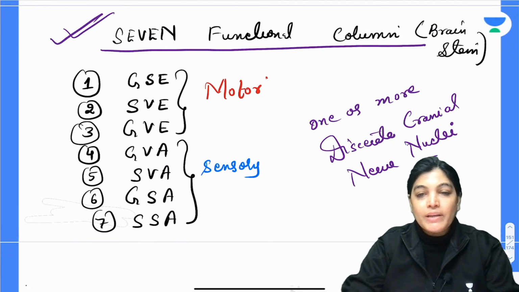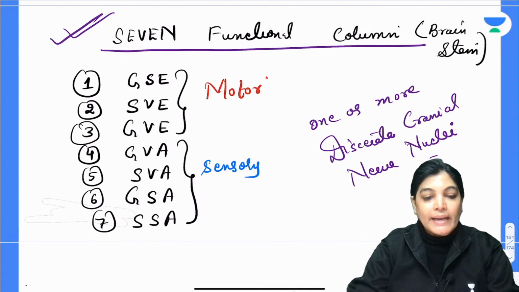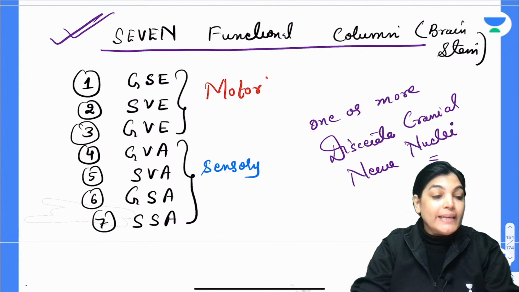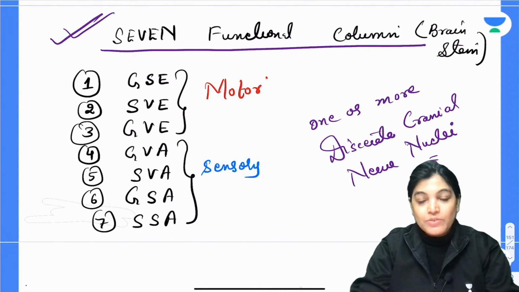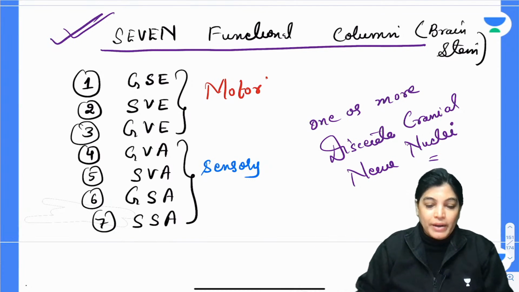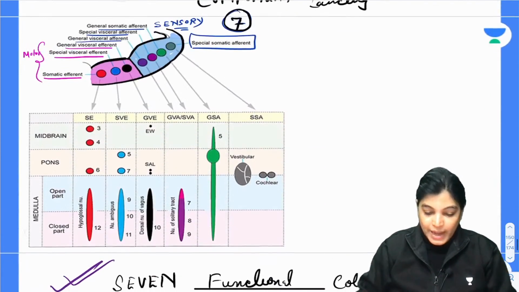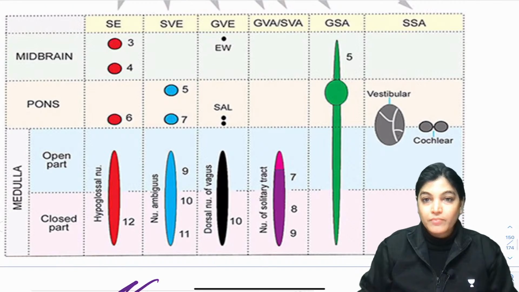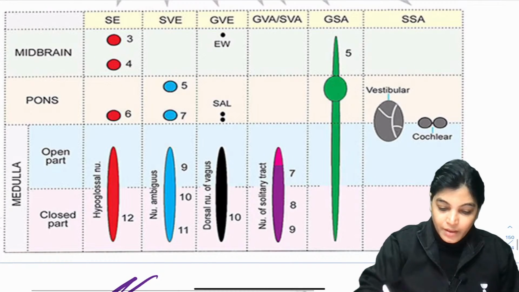Now the next important point is to know the cranial nerve nuclei. I would like to tell you the cranial nerve nuclei according to each of these functional components. There is one or more nuclei formed in each of these functional components. Firstly I would like to show you this diagram and then we will proceed.